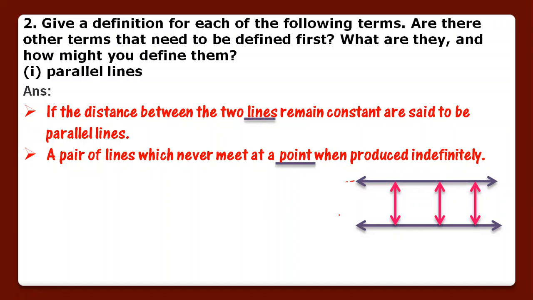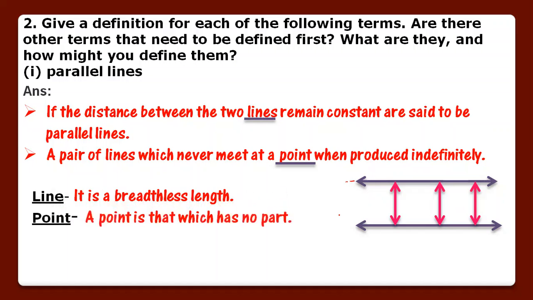The terms which are to be defined are line and point. We'll define them. Line, it is a breadthless length. कोई breadth नहीं होती है line की. That's why it is its definition. And point, a point is that which has no part. This is a point, so it has no part.